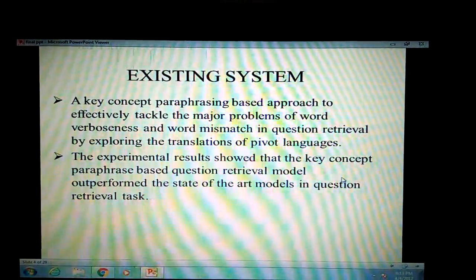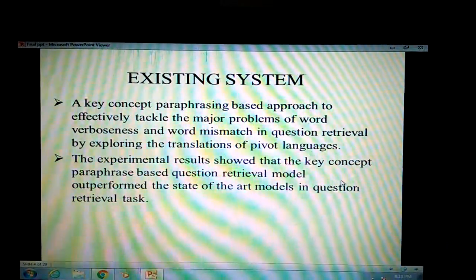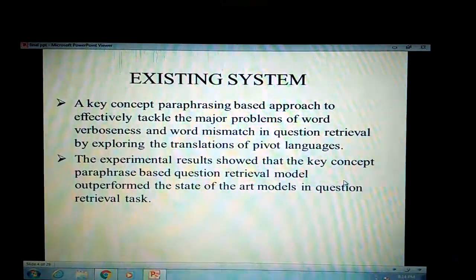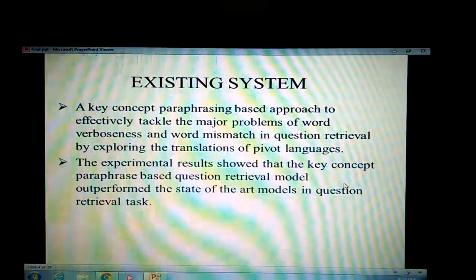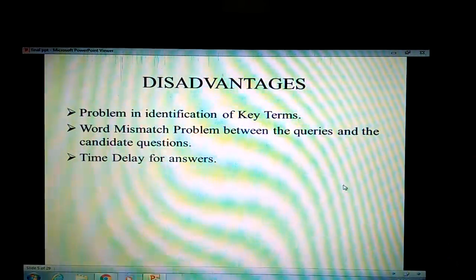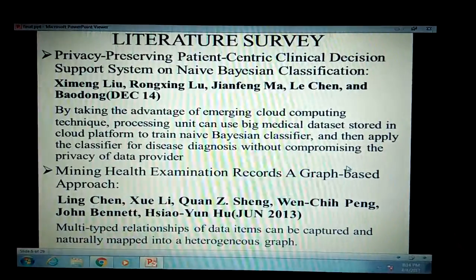In the existing system, a key concept paraphrasing based approach is used. It overcomes the problem of word mismatch, but there is another problem in the existing system. The main disadvantages are problem identification in key terms, word mismatch, and time delay for answers.